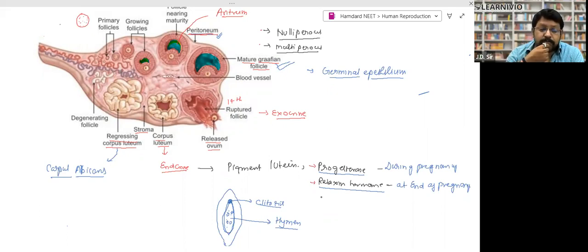When the corpus luteum degenerates, it stops working. Release of progesterone stops, and the endometrium starts getting destroyed, right? And that's why the menstrual outflow comes. When pregnancy takes place, the corpus luteum does not degenerate. It keeps on producing progesterone. The endometrium remains as a permanent wall, and it maintains the pregnancy.